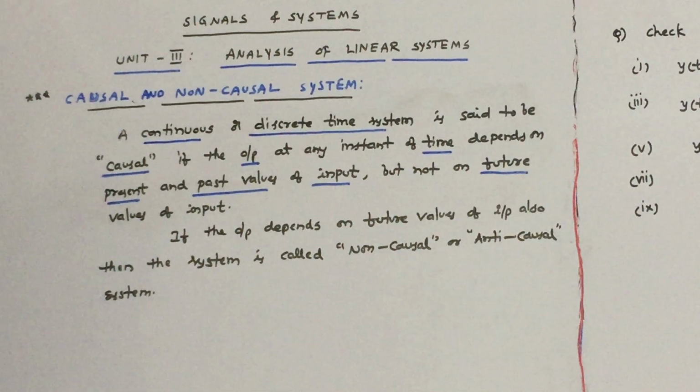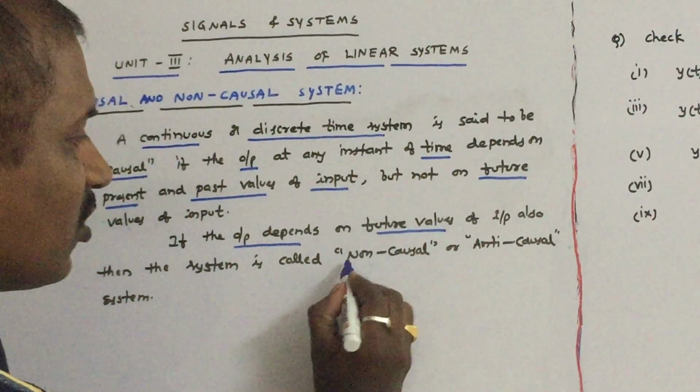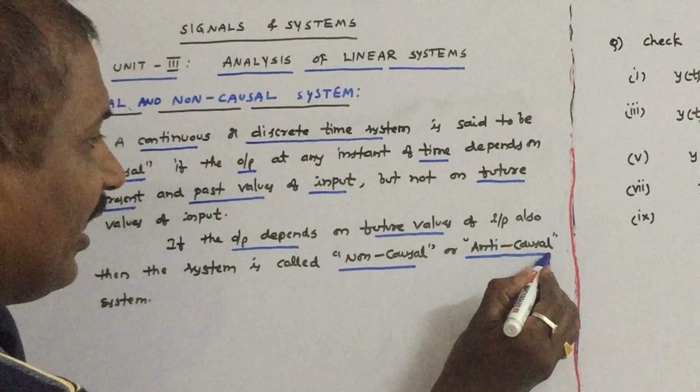That means if the system output depends upon the future values of the input also, then it is called as non-causal or anti-causal system.